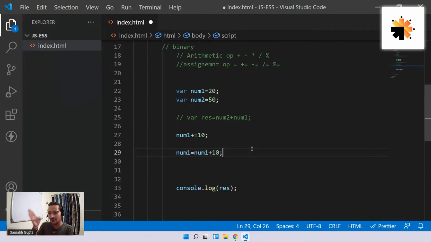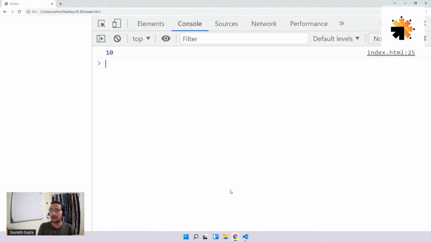So first I add num1 plus 10, that is basically 20 plus 10, 30, and whatever is the output, that is 30, I put it in the left side variable, that is again num1. So the new value of num1 is nothing but 30. So if I print num1, you'll see num1, and that will become, here we go.